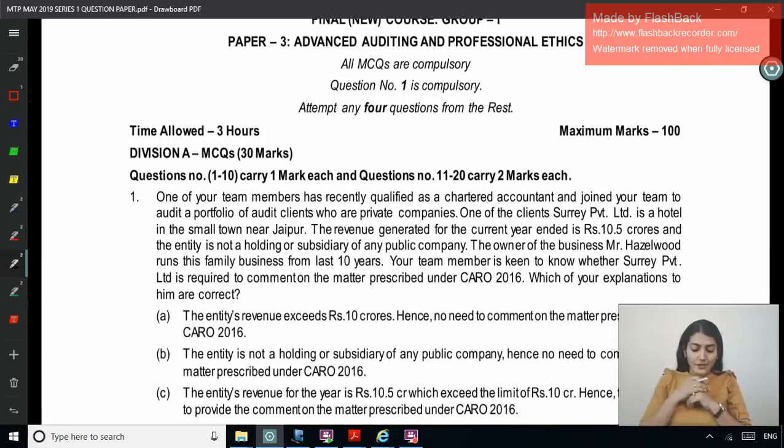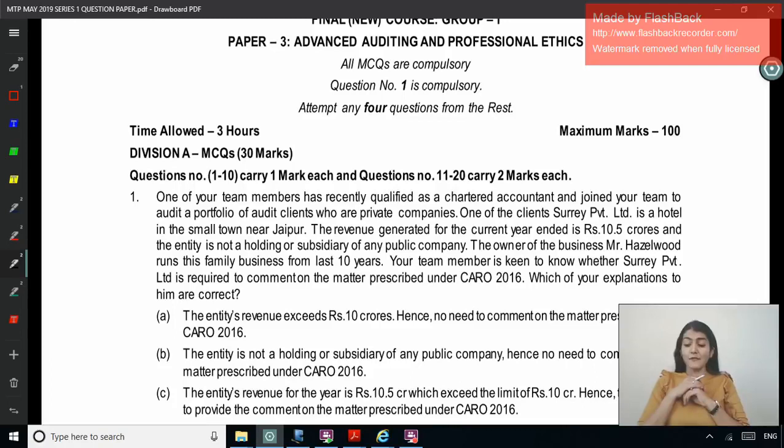Question number 1 to 10 carry 1 mark each, and question number 11 to 20 carry 2 marks each. One of your audit team members has recently qualified as a chartered accountant and joined your team to audit a portfolio of audit clients who are private companies. One of the clients, Surrey Private Limited, is a hotel in a small town near Jaipur. The revenue generated for the current year ended is rupees 10.5 crore and the entity is not a holding or a subsidiary of any public company.